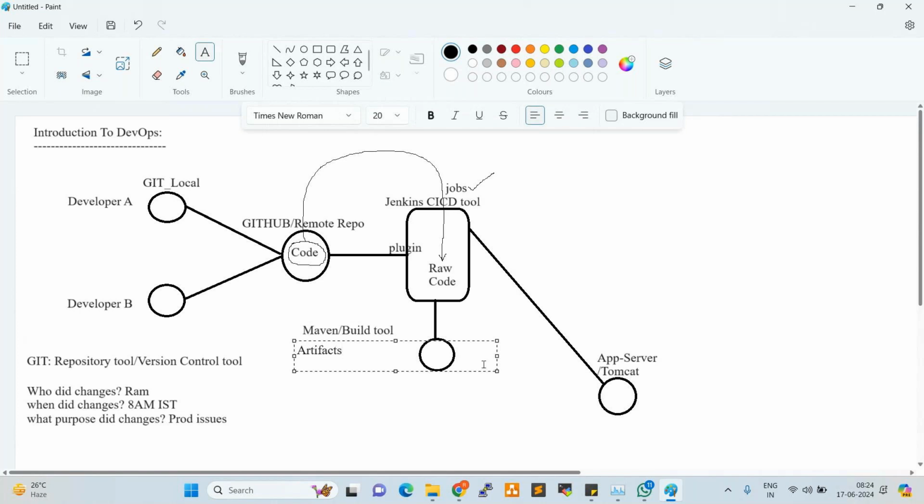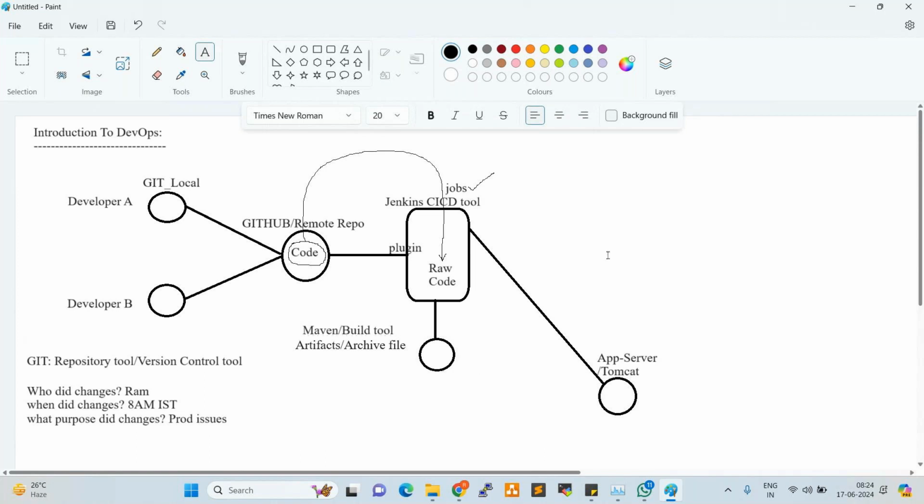What is an artifact? An artifact is an archive file. What is an archive file? It is a binary file, right? So Maven generates the artifact. Maven takes the raw code and converts it into an artifact.